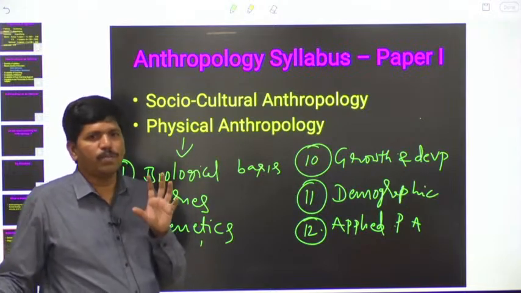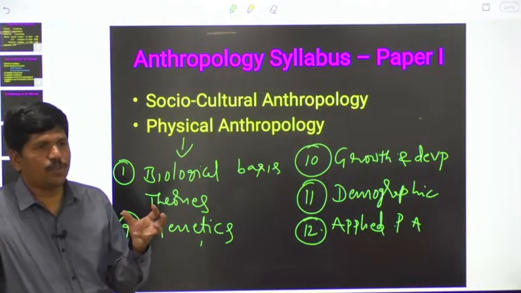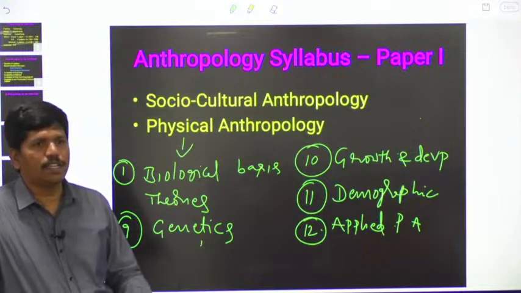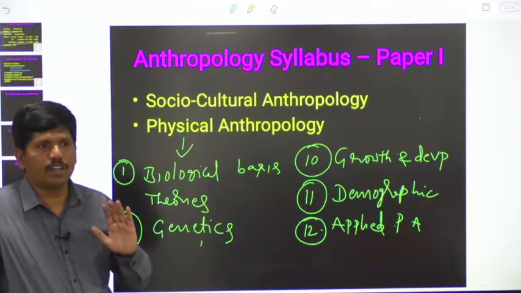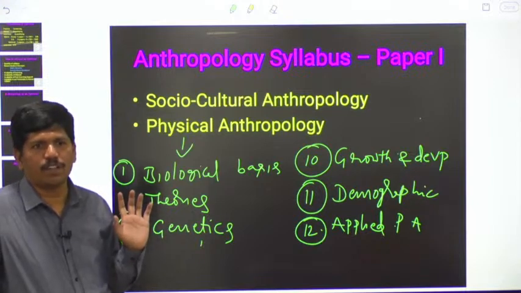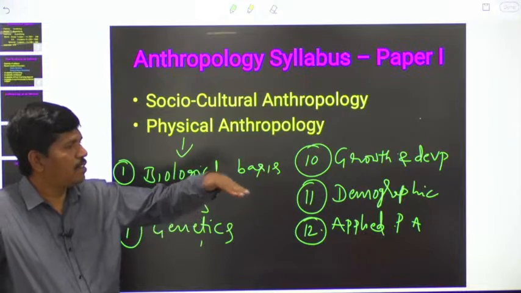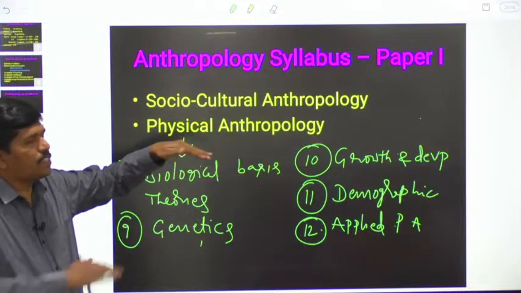See, in police recruitment, they consider the dimensions of your feet. People with flat foot are not eligible for police service. Why? Because generally our feet have an arch like this at the bottom.